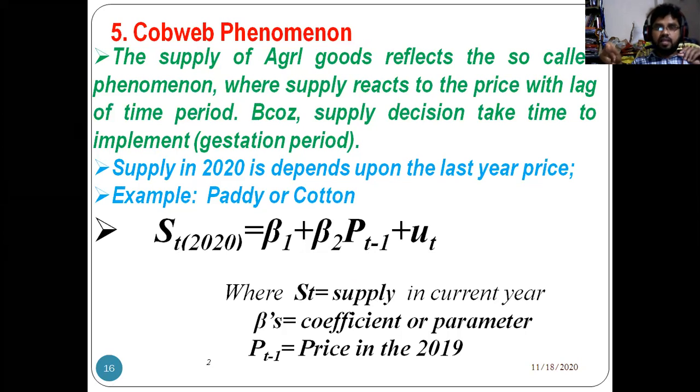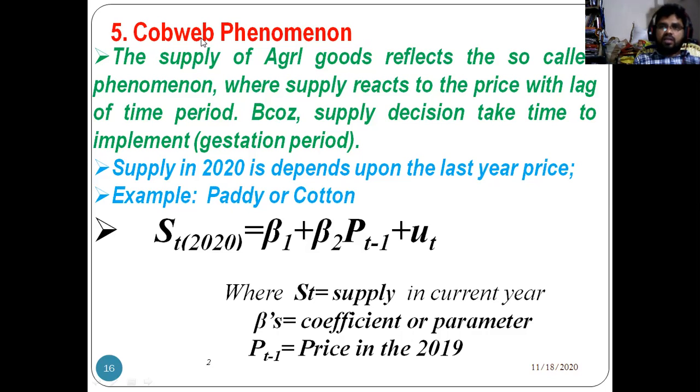Last day's price. For example, if your father is a farmer, he will bring tomatoes to the market. The tomato price per kg is 20 rupees. He will bring one quintal, for example. If the price of tomatoes increases from 20 to 30 rupees, what will happen? Tomorrow your father may bring 1.5 quintals to the market because the rate has increased. So today's supply in the market depends on the last day's price in the market.